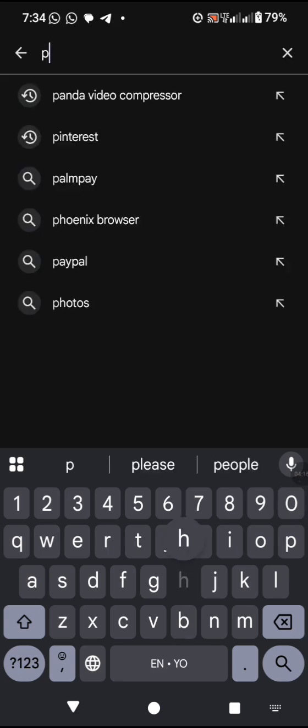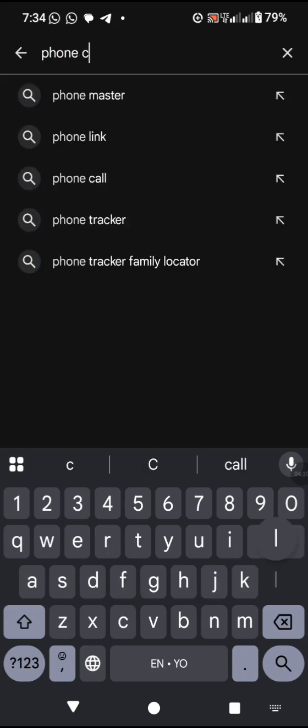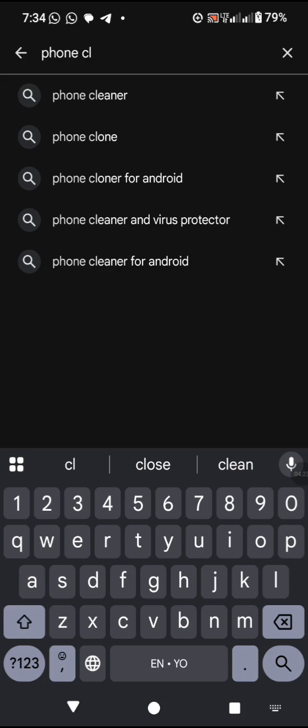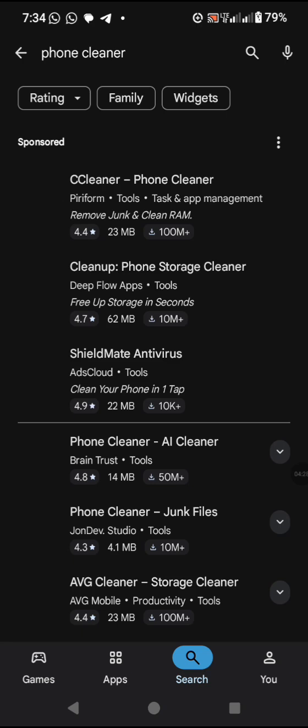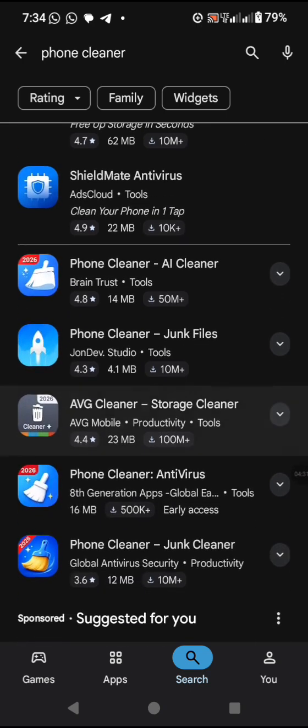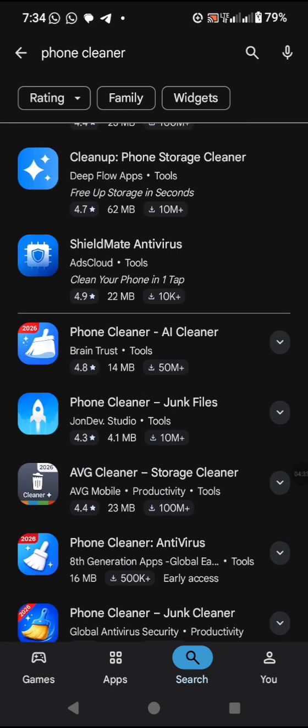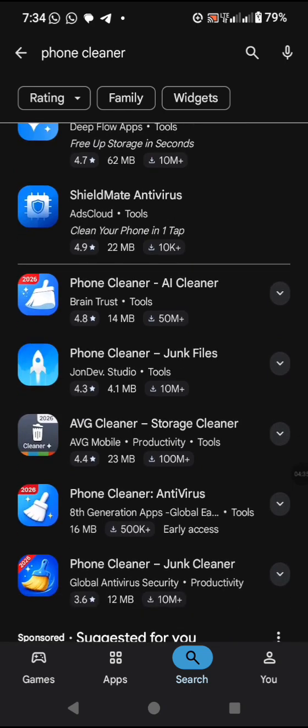phone. So you have some applications here that are for that very purpose, to clean up your mobile phone storage.